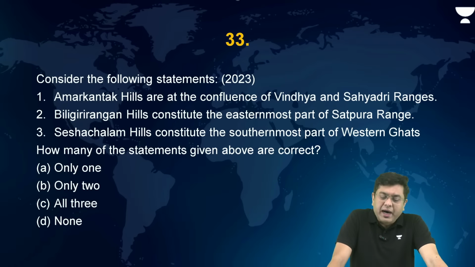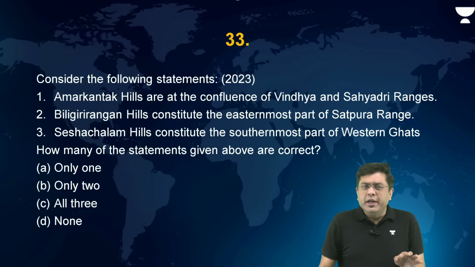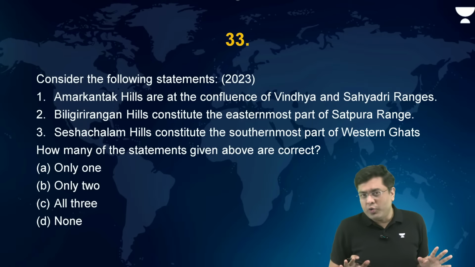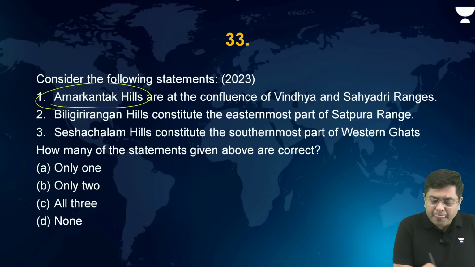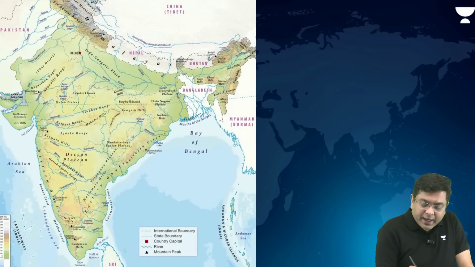Amarkantak Hills are at the confluence of Vindhya and the Sahyadri ranges. Then, Biligiri Rangan Hills constitute the easternmost part of the Satpura range. Shesh Chalam Hills constitute the southernmost part of the Western Ghats. Very, very simple question if you just know where they are located. Amarkantak. Amarkantak is present where? Amarkantak will be present in this region.